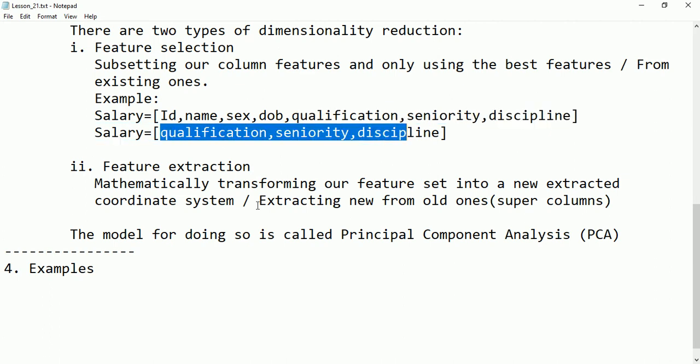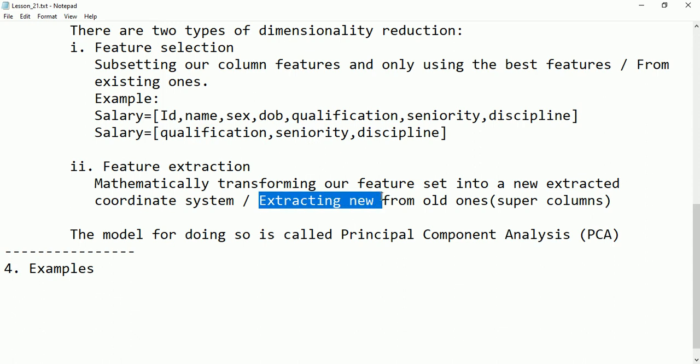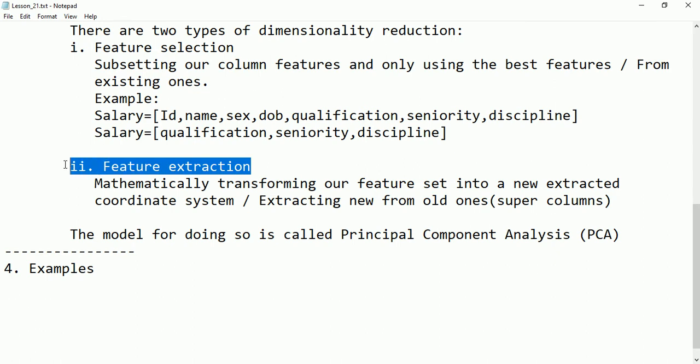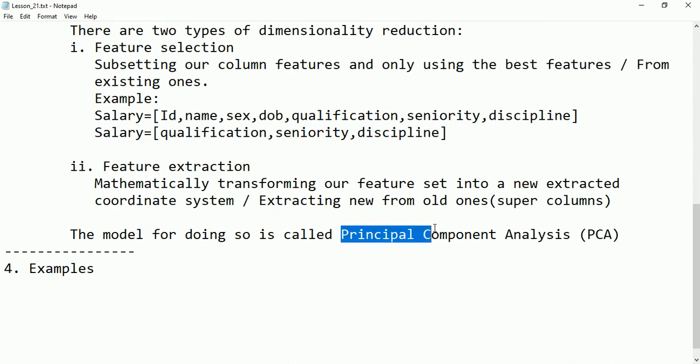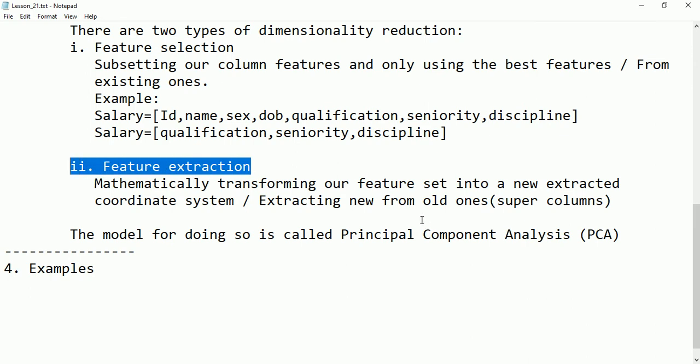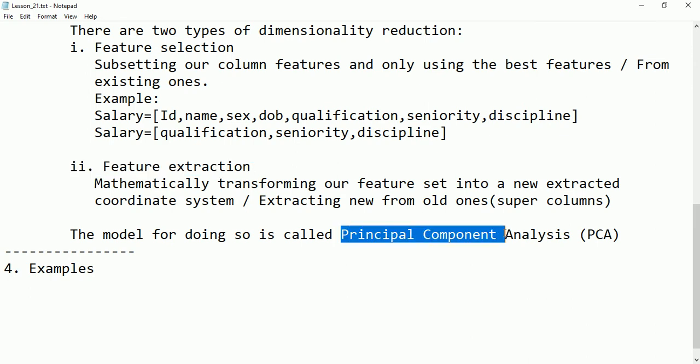But in feature extraction, the new features will be created by the model, based on, for example, the strongest relationship, or we can say the correlation between the variables. Based on that, the new columns will be created. Those columns are called super columns, and the process is called feature extraction. I hope you understood this. The model for doing this is called principal component analysis. For feature extraction, we will be using principal component analysis.